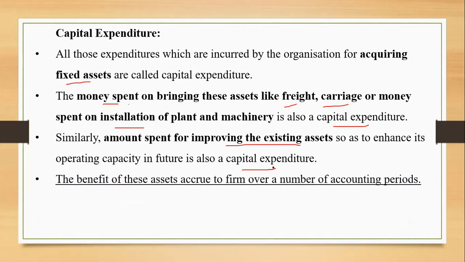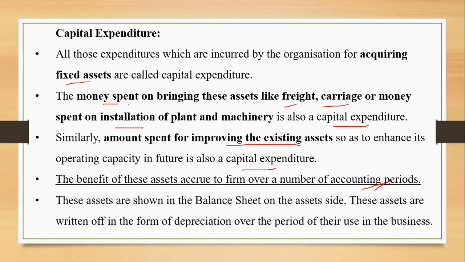Next, the benefit of these assets accrue to the firm over a number of accounting periods, many years, right? These assets are shown in the balance sheet. जो भी asset है balance sheet में show करते हैं, and these assets are written off, okay, in the form of depreciation. Depreciation needs to be charged, which will reduce the value, and we need to show that by way of deduction, and whatever the net value is there, that net value will be shown in the balance sheet, right?